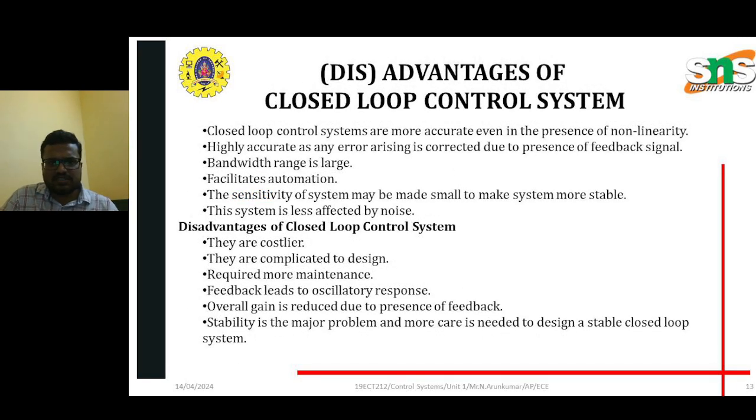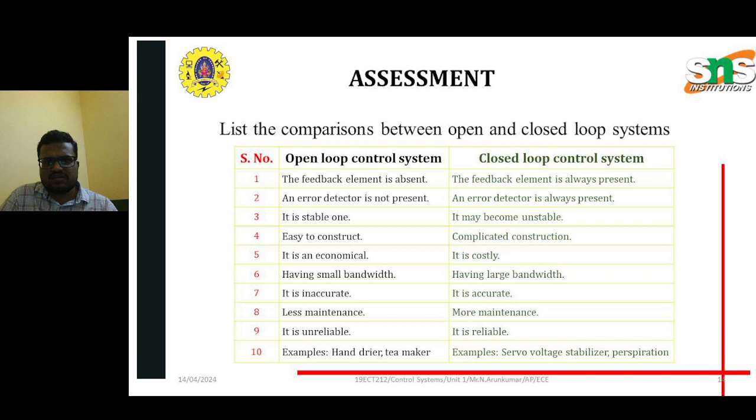Advantages and disadvantages. A few of the advantages of closed loop systems are that they are highly accurate and facilitate automation. Bandwidth range is large. The system is less affected by noise. And the disadvantages: it is more costly when compared with open loop systems. It is complicated to design, requires more maintenance. Feedback leads to oscillating response. Overall gain is reduced due to the presence of feedback. Because errors are generated, the gain also reduces. So such disadvantages are very few when compared with the previous one.